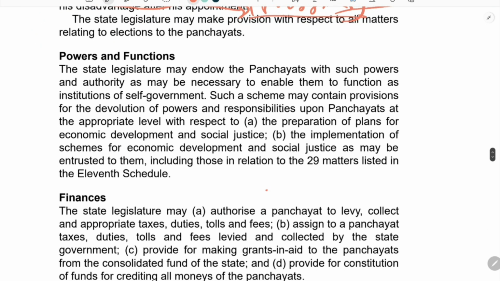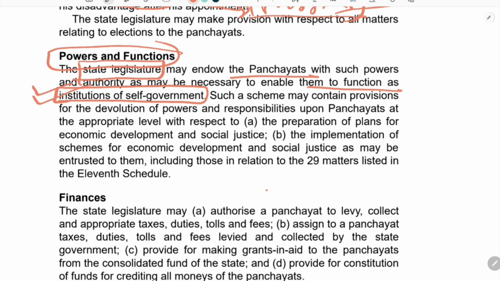Powers and functions. As we all know that it is a state subject. So the state legislature gives the power to the panchayats which are necessary to enable them to function as institutions of self-government. There must be some resources needed for the smooth functioning of the panchayats.